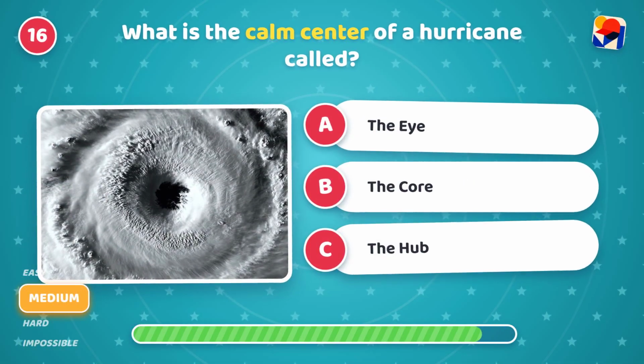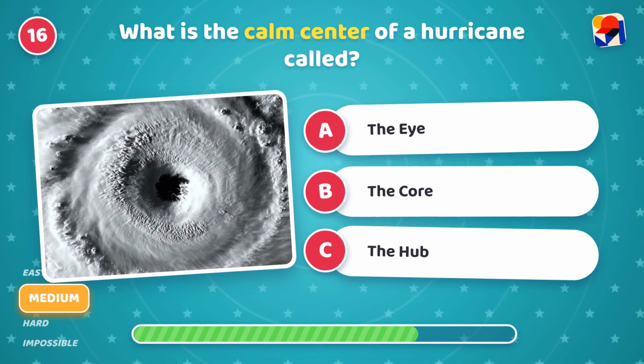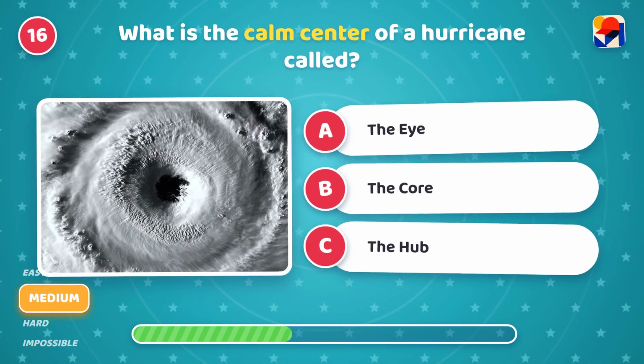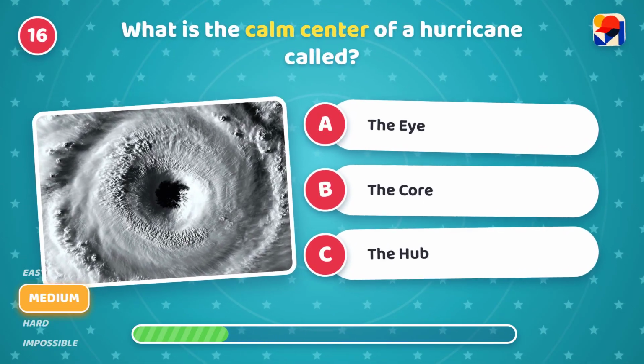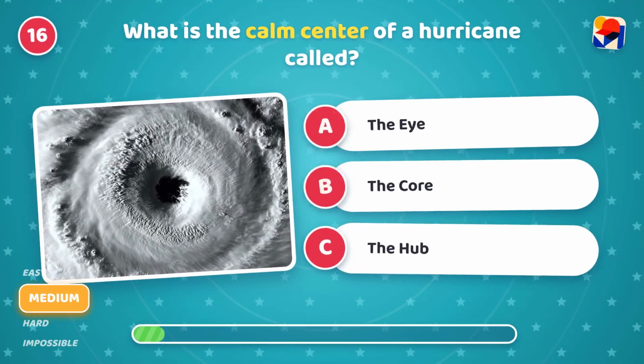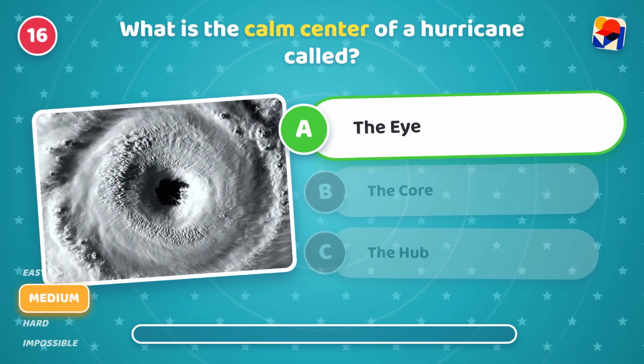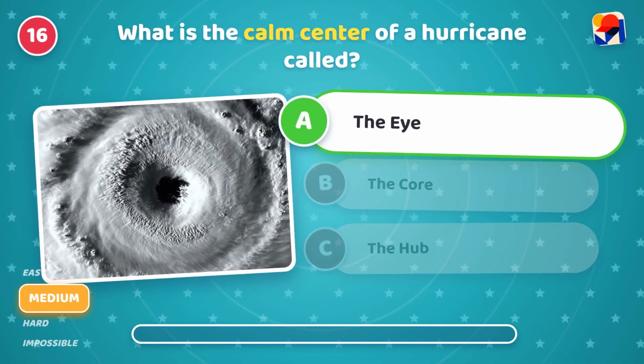What is the calm center of a hurricane called? Is it A, the eye, B, the core, or C, the hub? It's A, the eye! Incredible! It is surprisingly quiet in there.